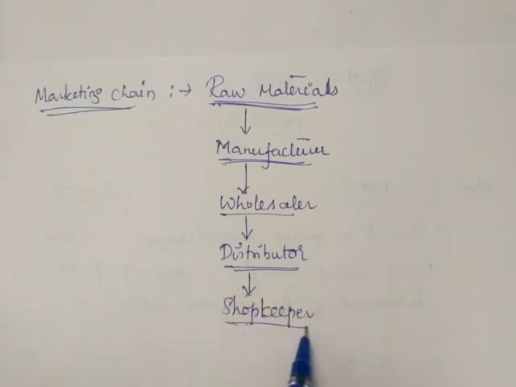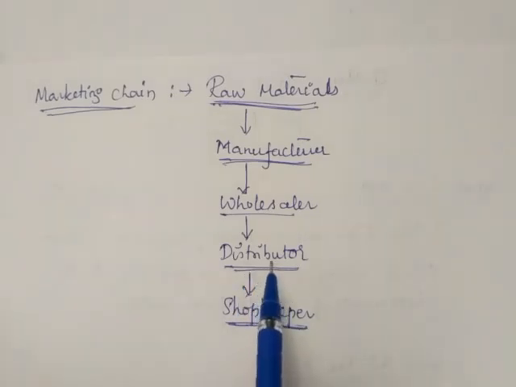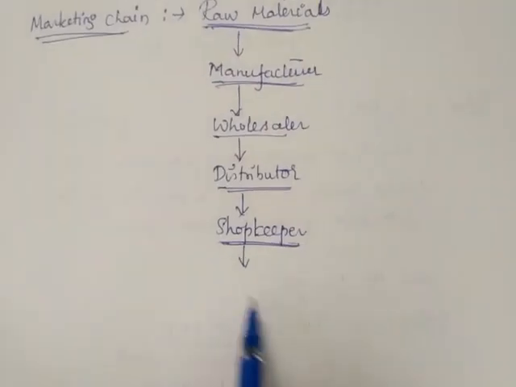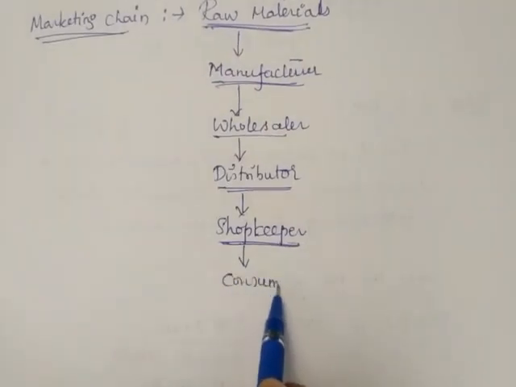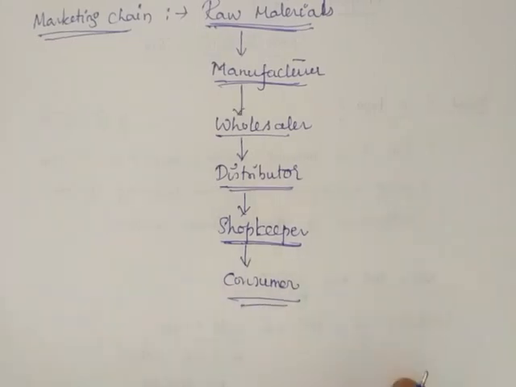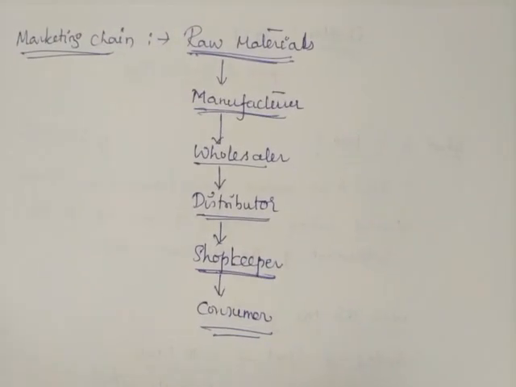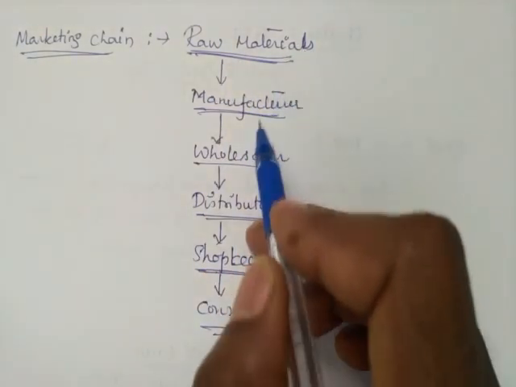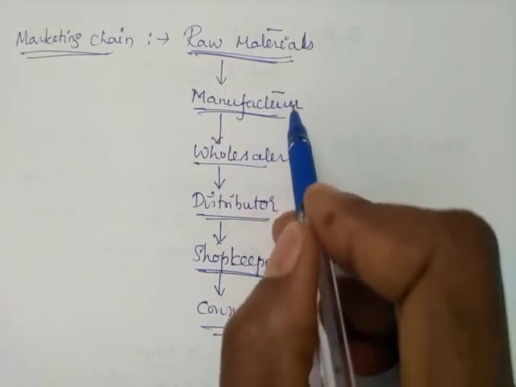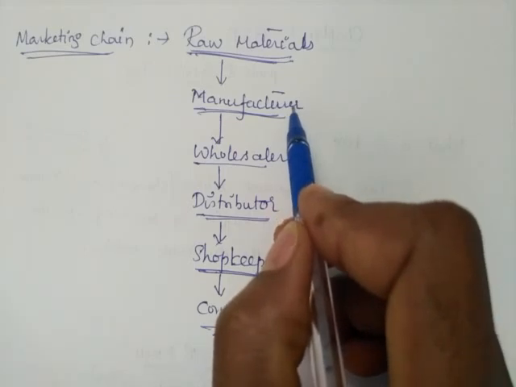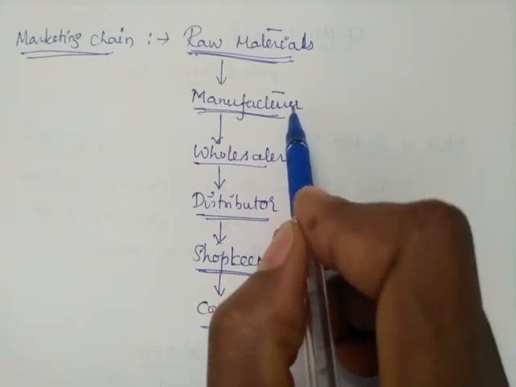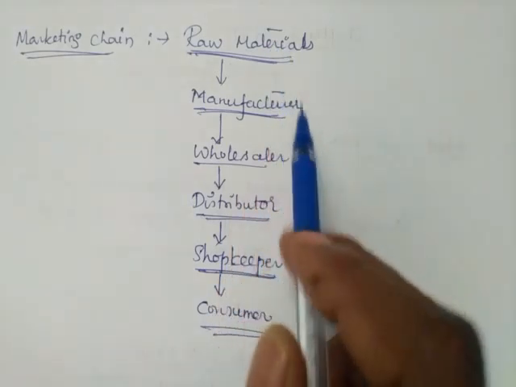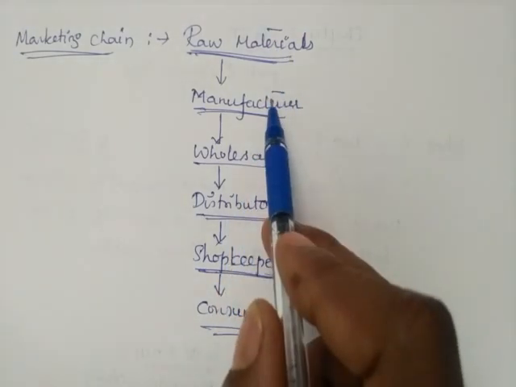The shopkeeper arranges these items collected from the distributor and sells them to the consumer, user or customer. The consumer is the final level. So these six levels are very important. The raw material is collected by the manufacturer, who gives a new shape to the good from the raw material and sells it to the